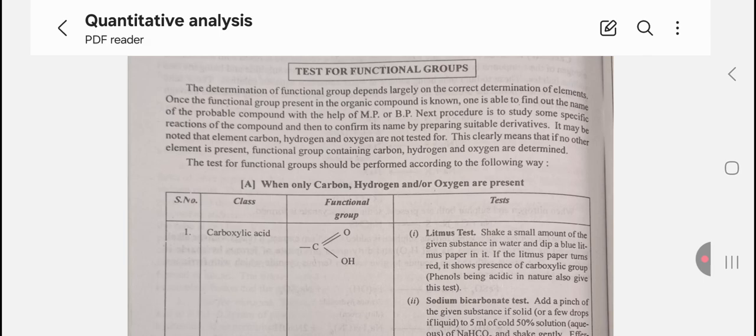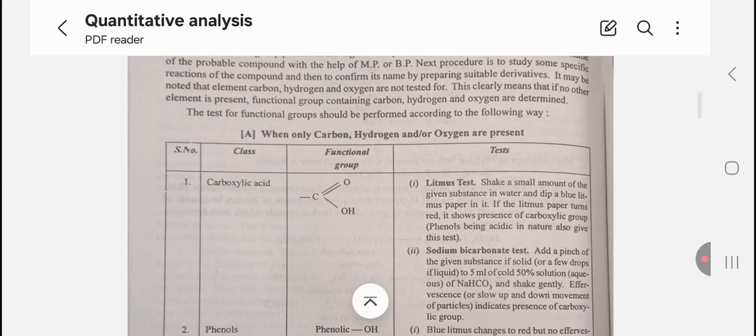It may be noted that the elements carbon, hydrogen, oxygen are not tested for. This clearly means that if no other element is present, functional groups containing carbon, hydrogen and oxygen are determined. The test for the functional group should be performed in the following way. A. When only carbon, hydrogen or oxygen is present: serial number, class, functional group and test.